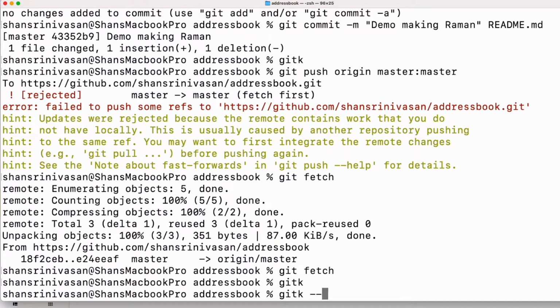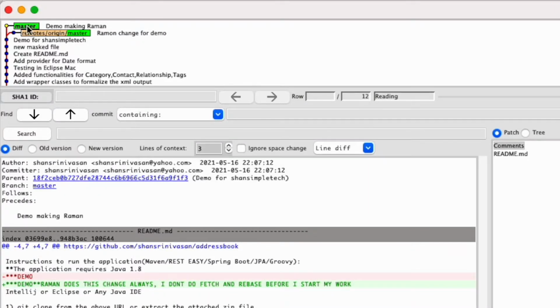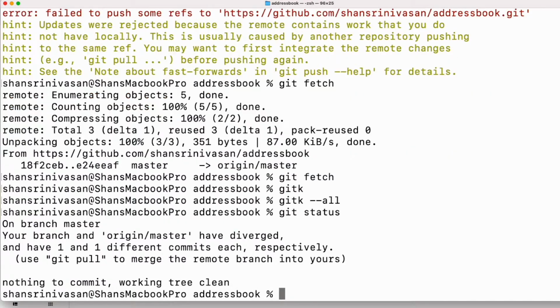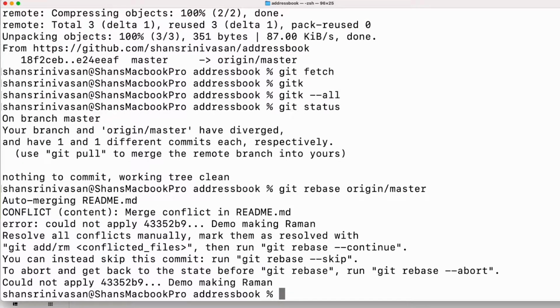So gitk --all. Then he will see Raman's change is here, but Ramon made the change here. Raman basically needs to get the latest change from Ramon and then make his change. That's the right thing. Let's see what he should do now. So he did the git fetch. His local origin master is synced up with the remote origin. So git rebase origin/master. There is a conflict. Yes, of course there will be a conflict.